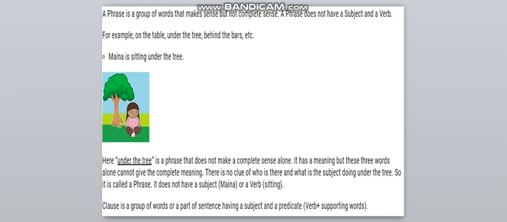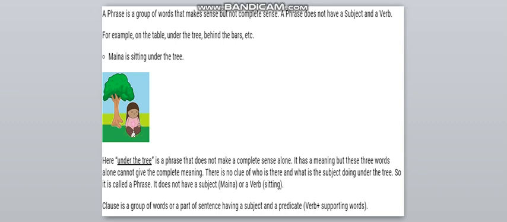Now here there is a picture over here, children. Mina is sitting under the tree. This is a sentence. Now here, under the tree is a phrase that does not make a complete sense alone. It has a meaning, but these three words alone cannot give the complete meaning. There is no clue of who is there and what the subject is doing under the tree. So, it is called a phrase. It does not have a subject, Mina, or a verb, sitting, in that.